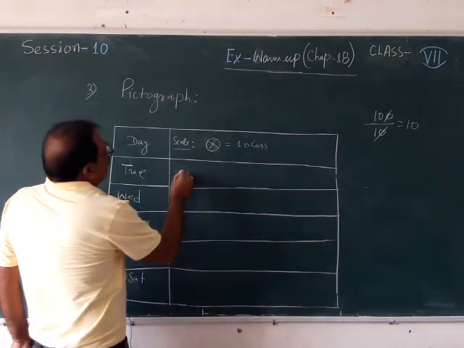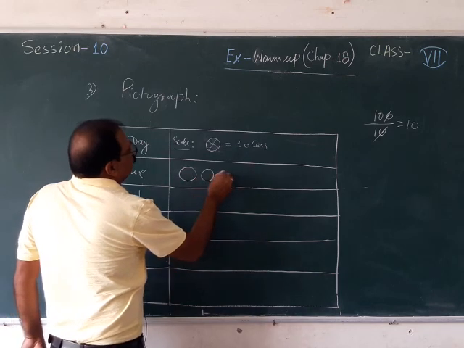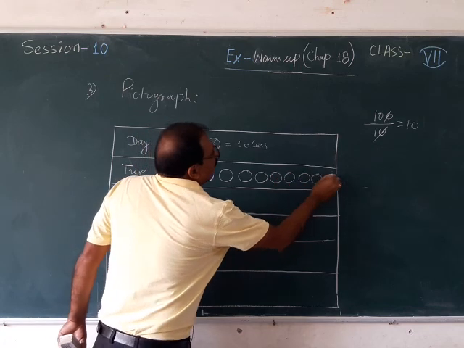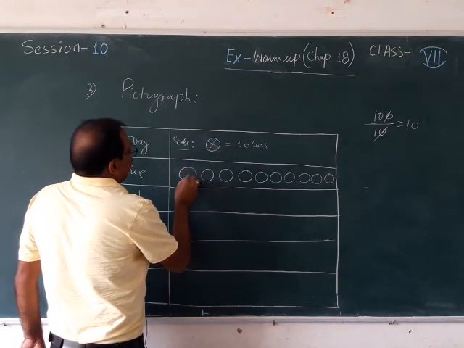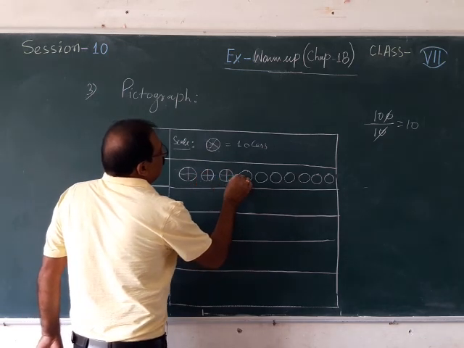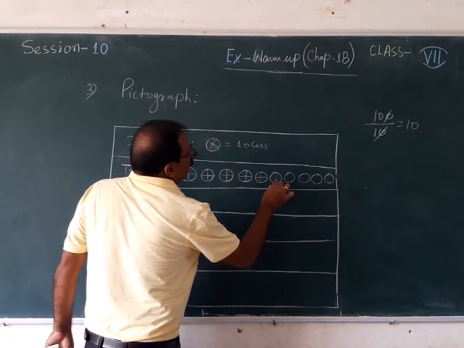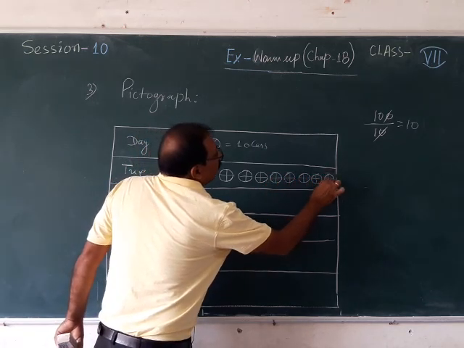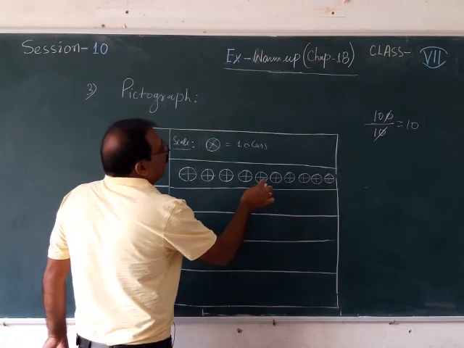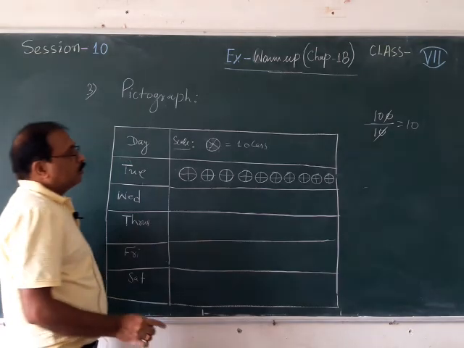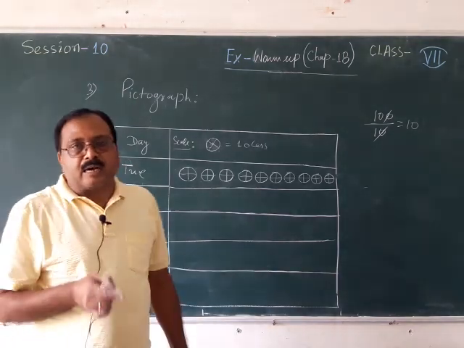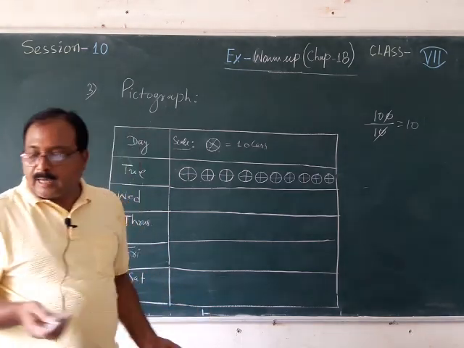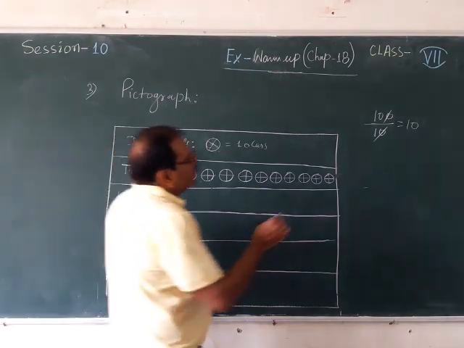I have drawn like that, and in that case 10: 1, 2, 3, 4, 5, 6, 7, 8, 9 and 10. So, like that I will draw 10, then it is showing, see, it is easier to draw. Okay, one wheel I have drawn, you try to draw the wheel. So, 1, 2, 3, 4, 5, 6, 7, 8, 9, 10 wheels I have drawn, and one wheel is showing 10 cars. So, 10 wheels will show 10 cars. It is your choice.